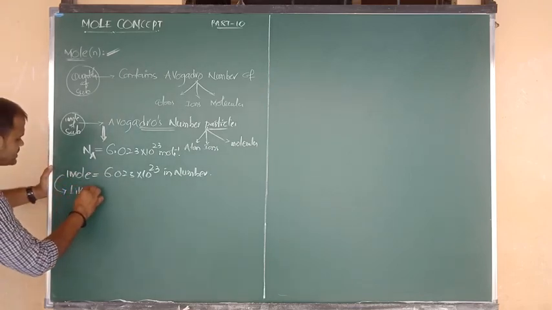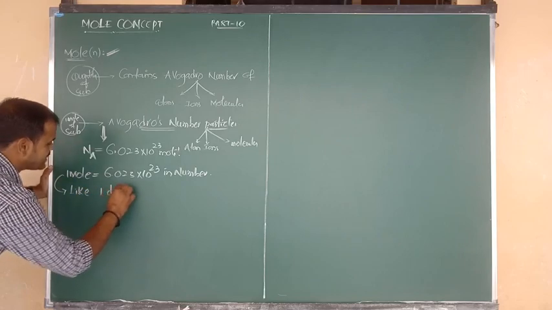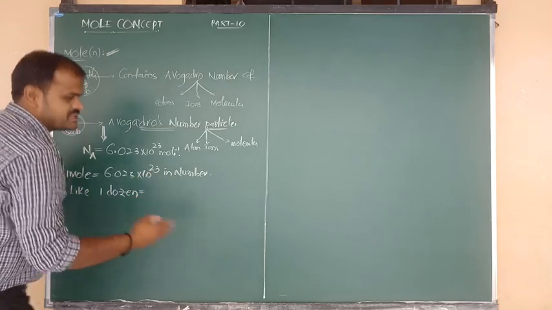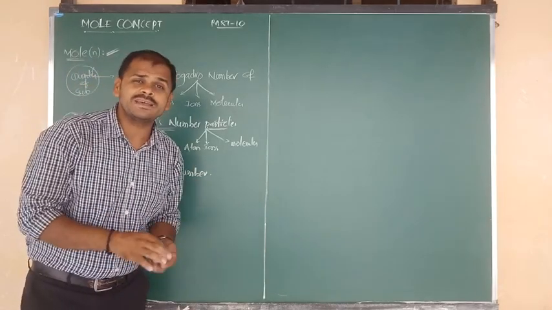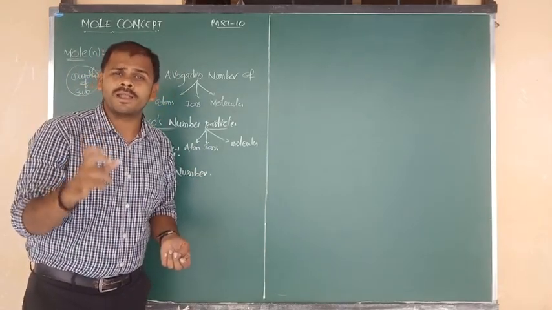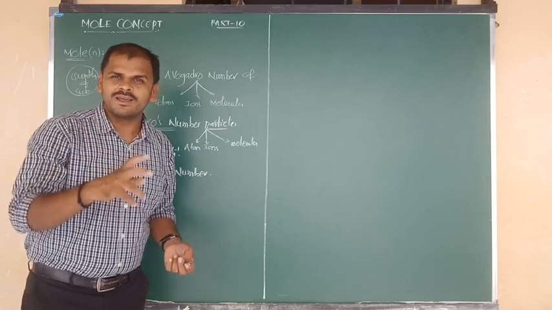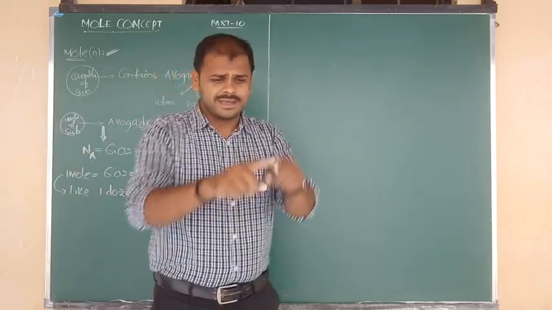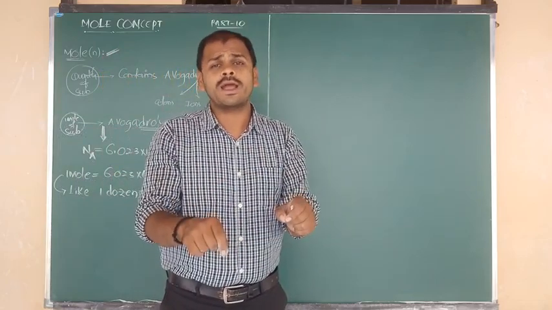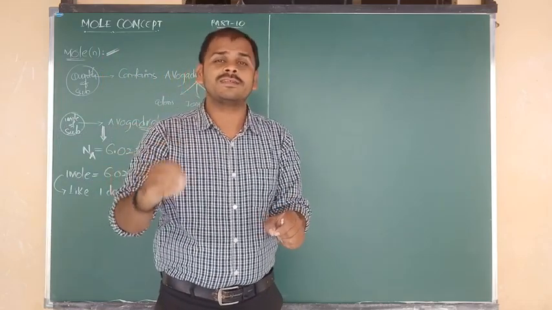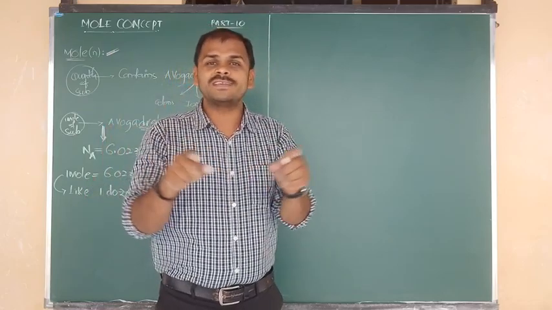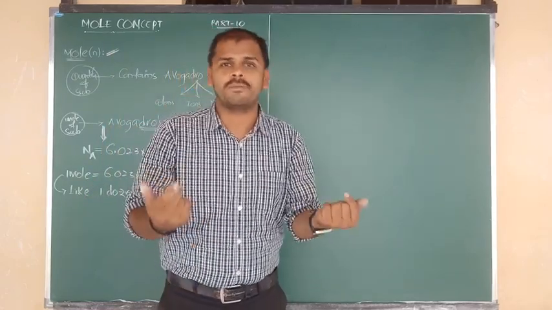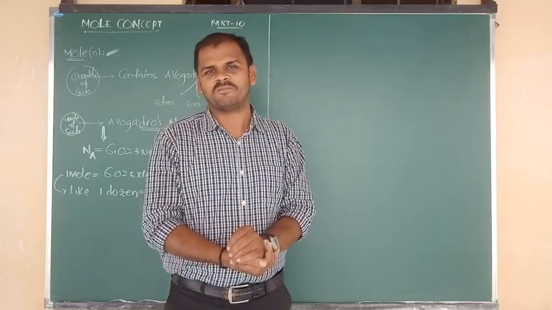This is just like 1 dozen. What is meant by dozen? आपको मालूम ना. Generally we use this word casually. Dozen का meaning क्या बोलते हैं? Dozen bananas means 12 bananas. Dozen eggs means 12 eggs. Dozen means it should contain a fixed number, that is 12. So dozen में कितने pieces रहते? 12 pieces रहते. Mole में भी कितने number रहना? Avogadro number रहना पड़ेगा. Like that we have to remember.